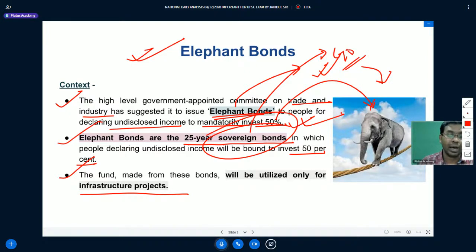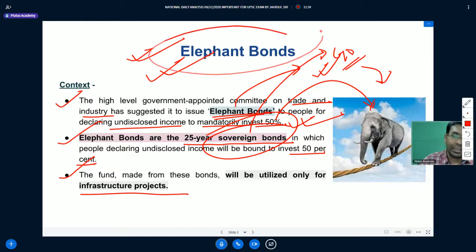So you are pretty much sure that you are going to get returns out of it. If you are investing your money into elephant bonds, you're investing for a longer term period, for 25 years. So it is going to help the economy build better in the recent future. So this is all about elephant bonds.